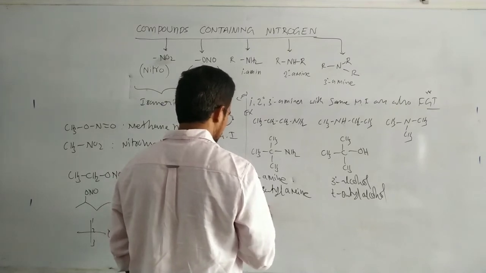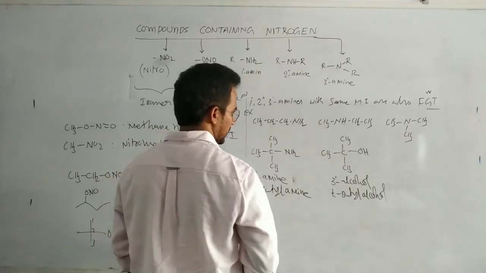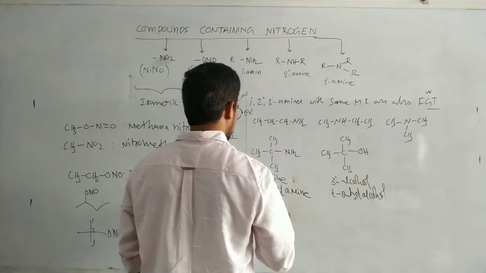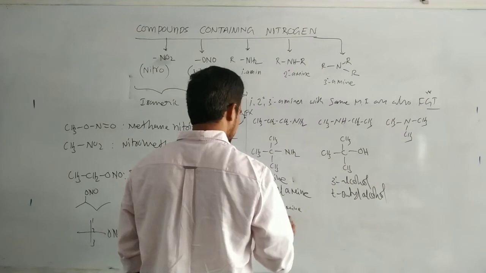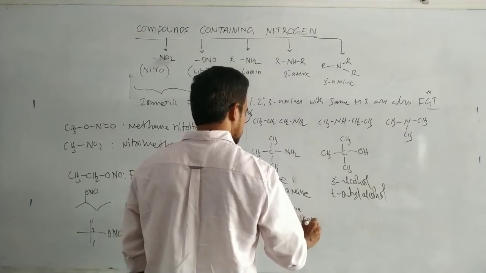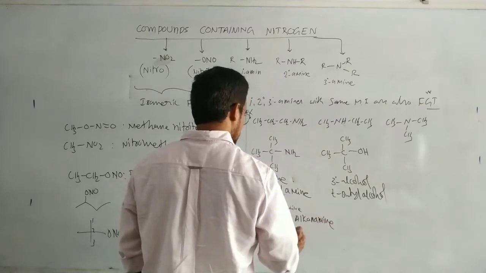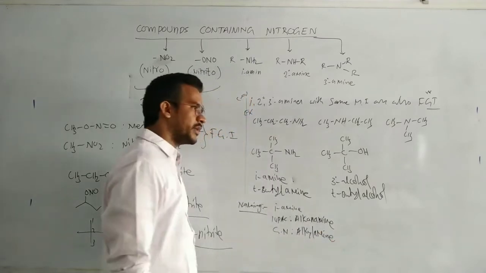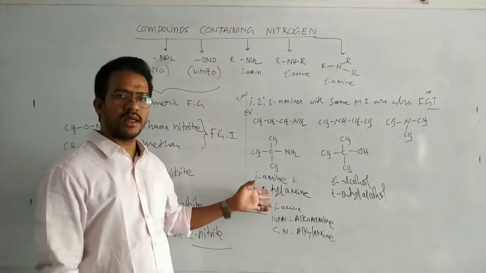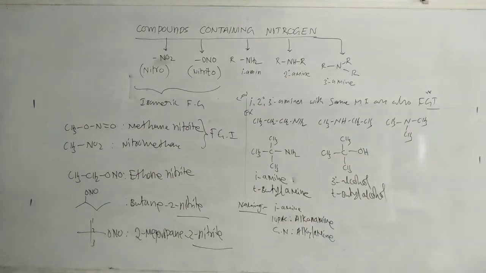You might have studied the nomenclature in first year, so let us briefly discuss it. For primary amines, the IUPAC name is alkane plus amine, alkanamine, and the general name is alkyl amine, like methylamine, ethylamine, and this one tertiary butyl amine.